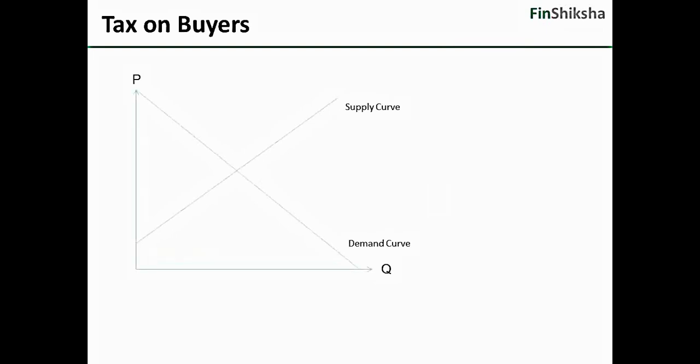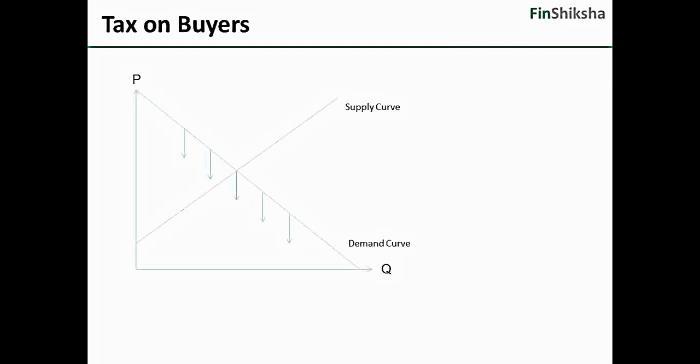And now we will try and figure out what happens if there is, let's say, a tax that is put on the buyer. If the tax is put on the buyer, if I'm buying something for 50 rupees, I will not be willing to pay more than that. If the government comes and puts a tax of 5 rupees on this, I would effectively be willing to pay only 45 to the seller and 5 to the government. I don't care where my 50 goes. I don't want to pay anything more than 50.